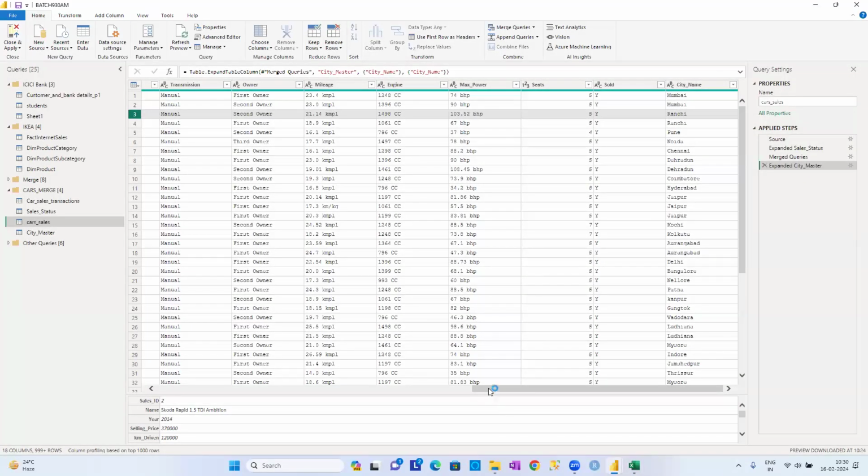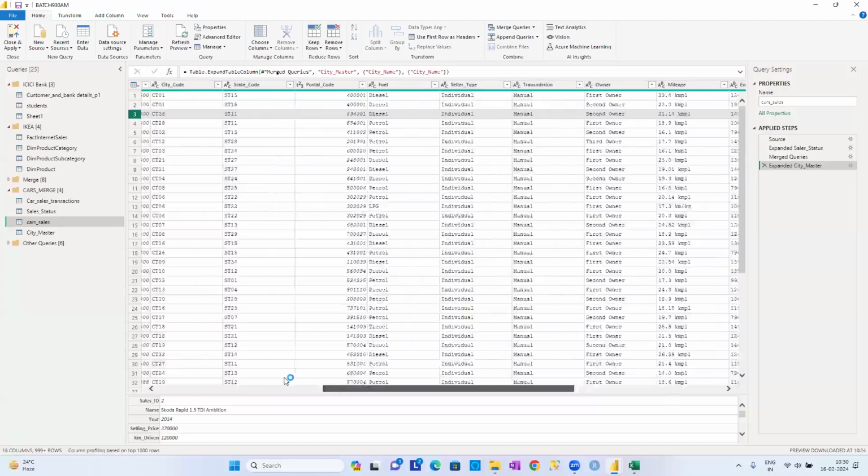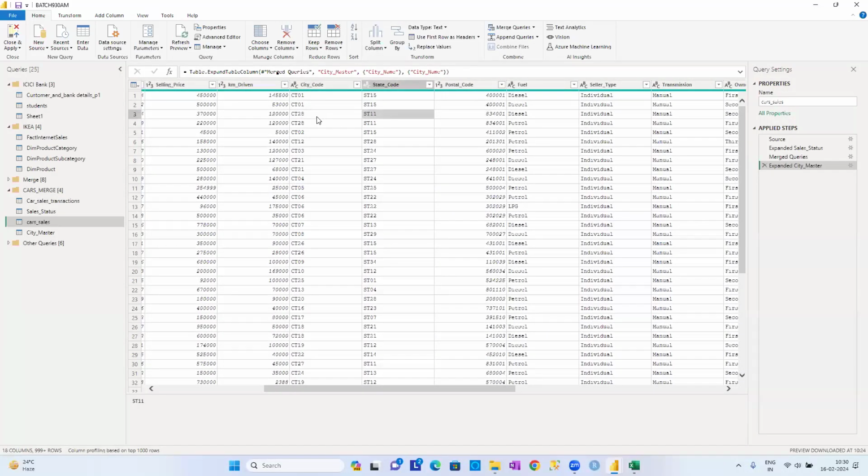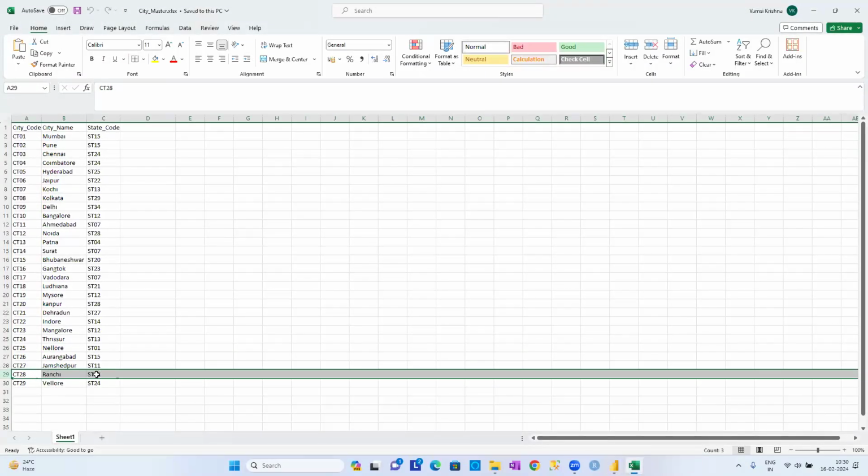Is the state code matching here now? Let me check it out here. His state code is ST11. It has to match, guys. Perfectly it is matching: CT28, which is ST11, is matching here now.